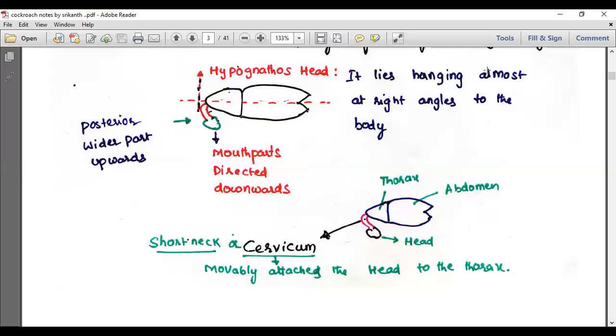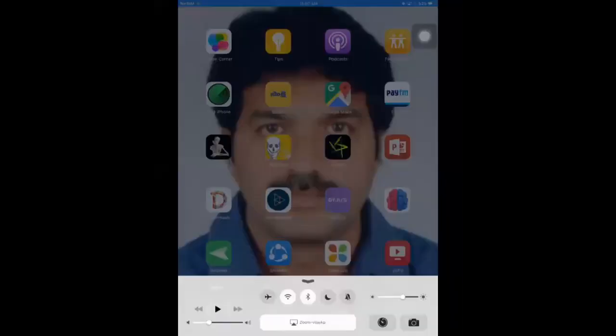After going through the different portions of the head region, practice of the head, thorax, and abdomen with various terminology is very important for us. So now I am opening the board to discuss the portions of the head again.